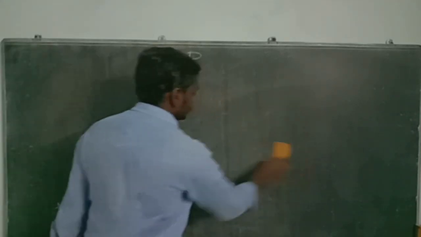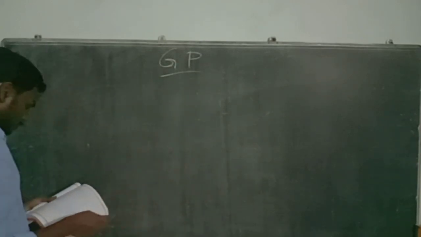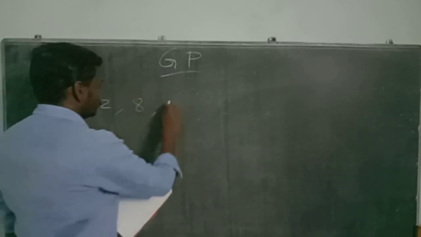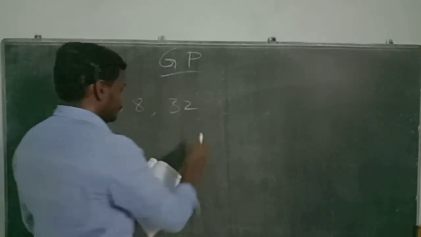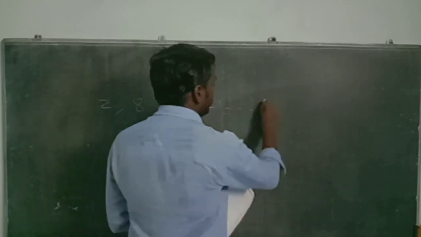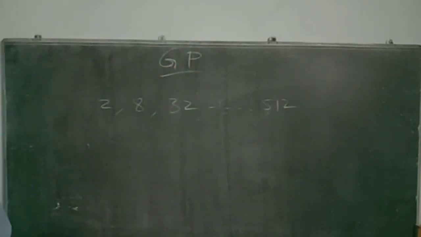Next, let me take another question. Question is given as 2, 8, 32 and so on. Which term of the GP is 512?